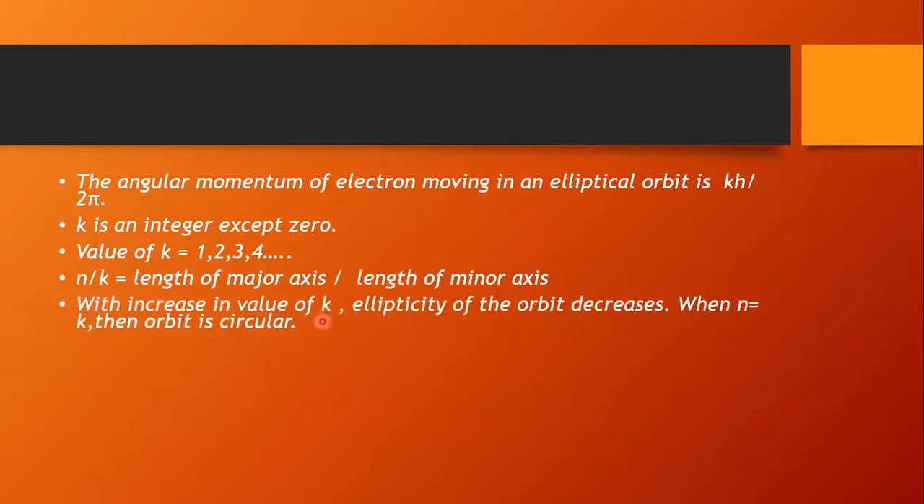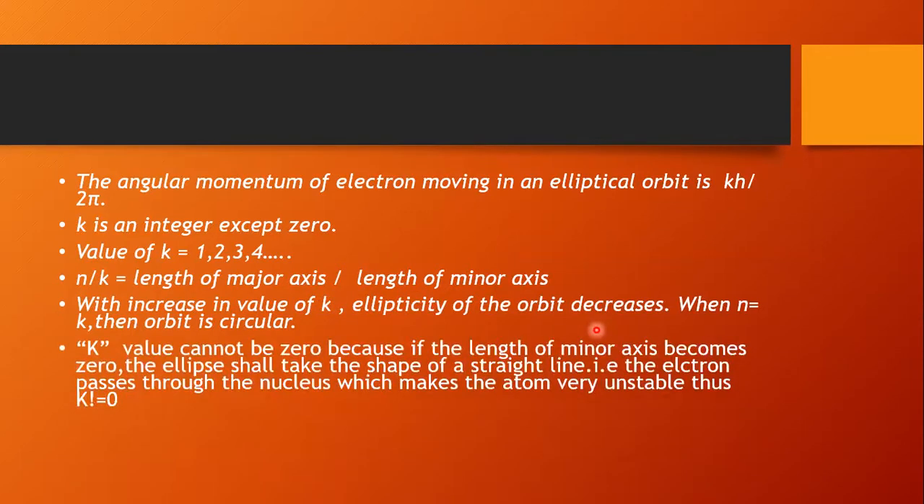With an increase in the value of K, the ellipticity of the orbit decreases. That means when N equals K, the orbit becomes what now? Circular. The elliptical orbit becomes circular if the N value is equal to the K value. Wherever the N value equals K, the orbit becomes circular in nature. That means when the K value is more, ellipticity is less. That point we'll discuss in the next step.